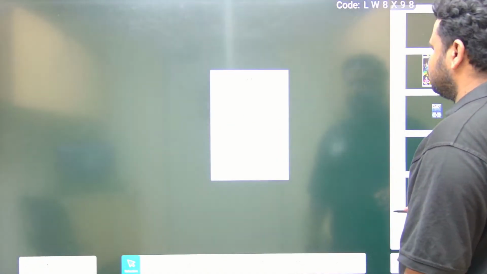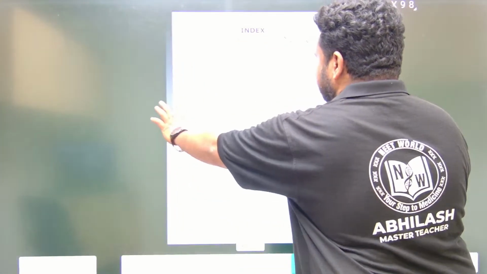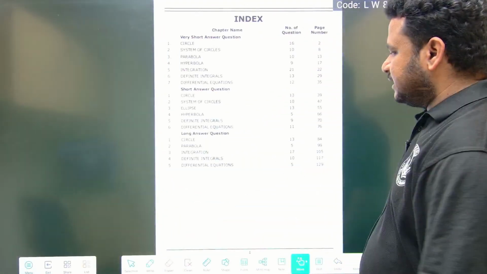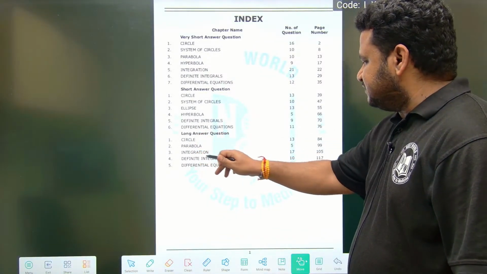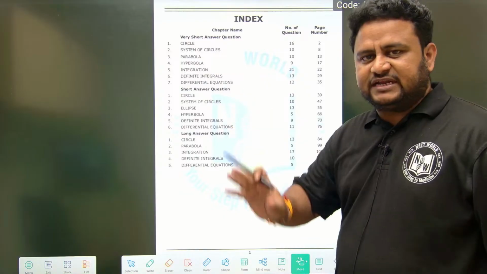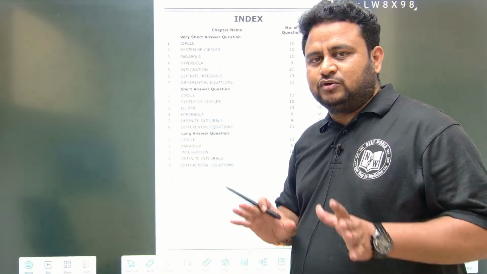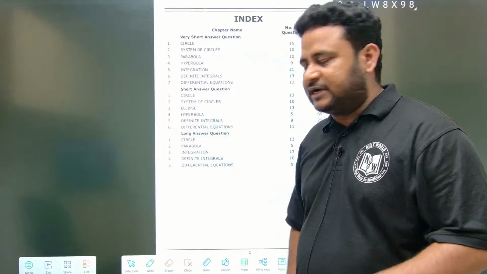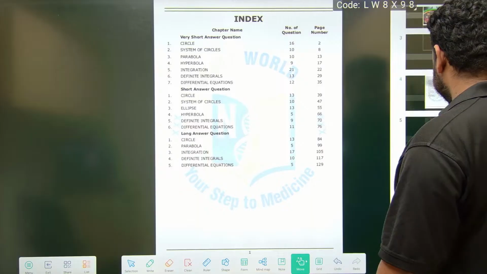Already pertaining to 2B, we have discussed what? The chapter of circle is completely done, parabola is done. Now integration, along with that definite integrals, and differential equations. If you are thorough with the integration chapter, the definite integrals and differential equations will be very easy for you. So please pay attention and focus when it comes to the integration chapter, a very important chapter. Let us start with the discussion of integration, friends.